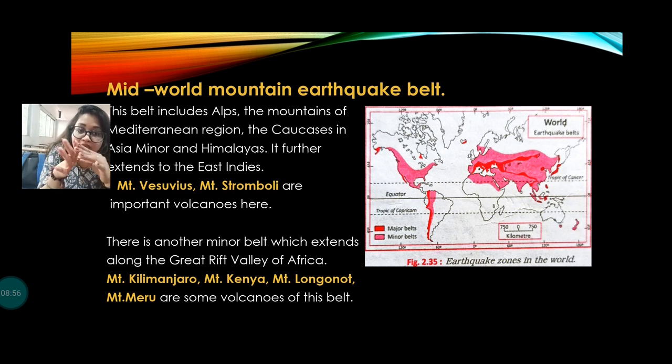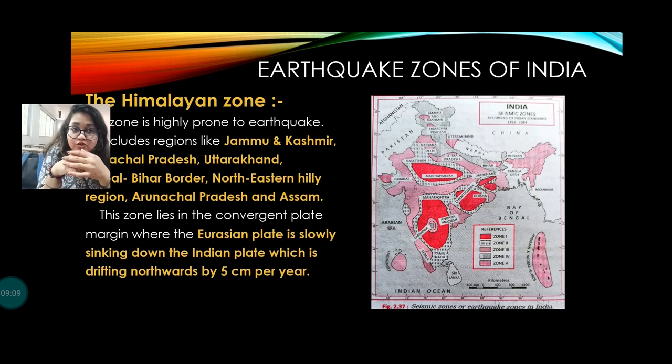There is another minor belt that extends along the Great Rift Valley of Africa, which has Mount Kilimanjaro, Mount Kenya, Mount Longonot, and Mount Meru. These are also examples of volcanoes.